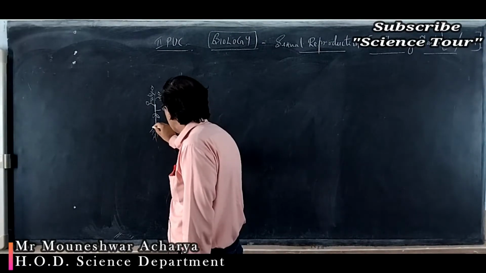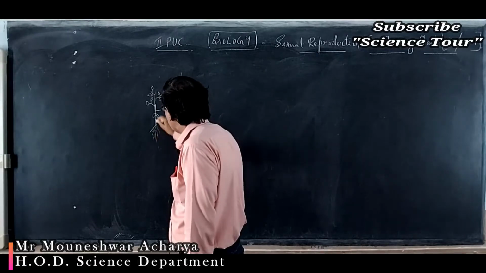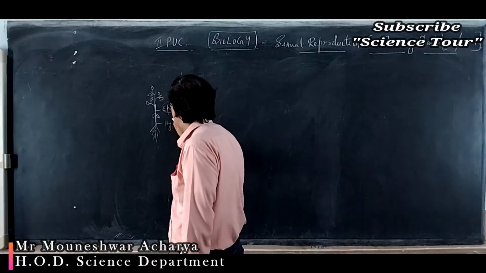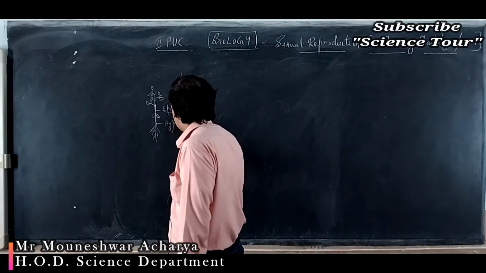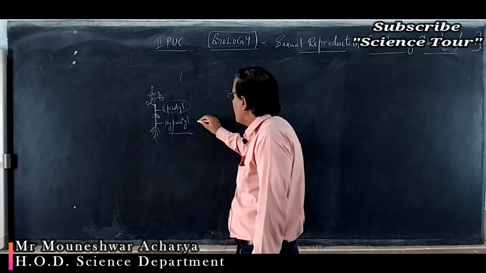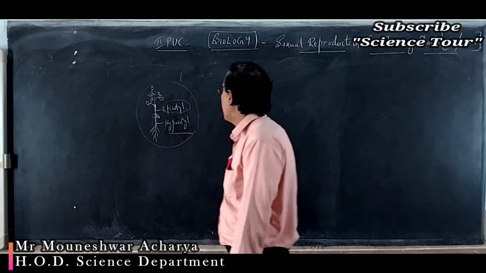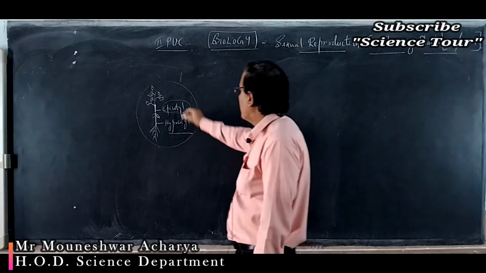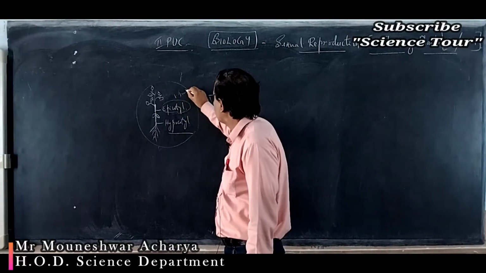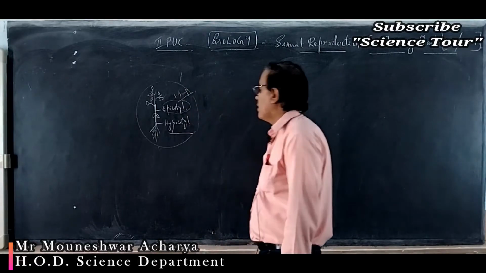The structure in the middle between this cotyledon and root is called hypo. Hypo means below the cotyledon, so it is called hypocotyl. So that is the meaning of epicotyl and hypocotyl. This is also a very important concept you have to remember, my dear students.